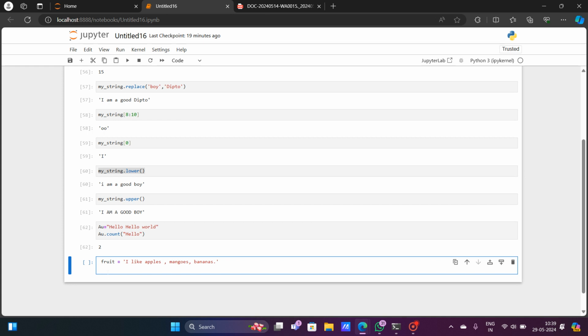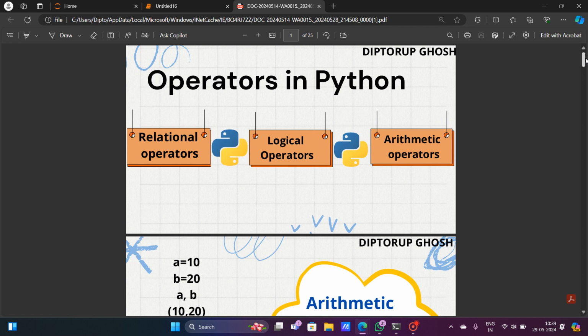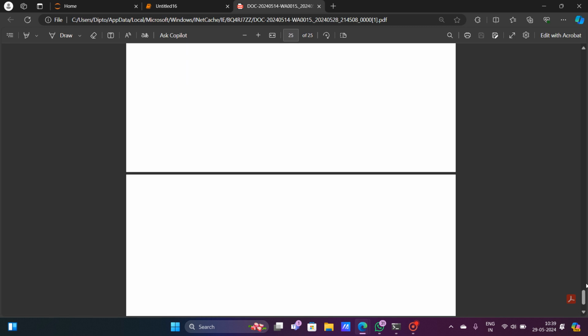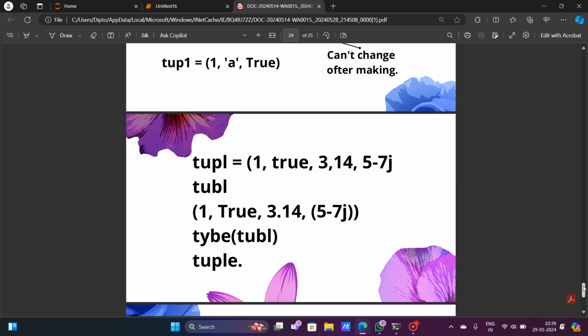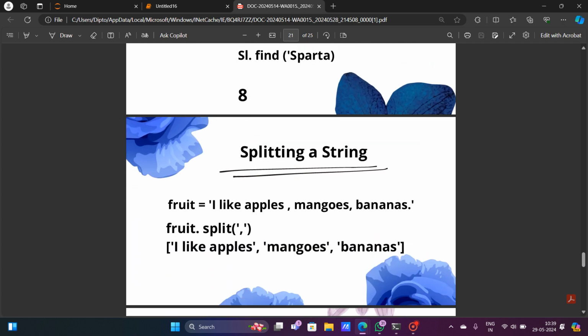So here, if I want to split this, we have to give the name of the variable, and then dot and the split function. Let me go to this ppt. We can use this split command, and you can give a parameter. If you don't give a parameter, what happens?